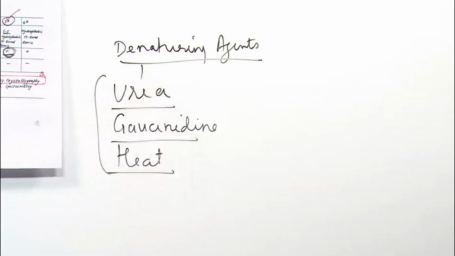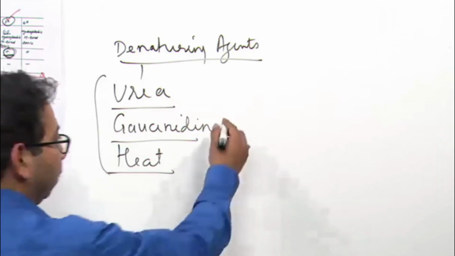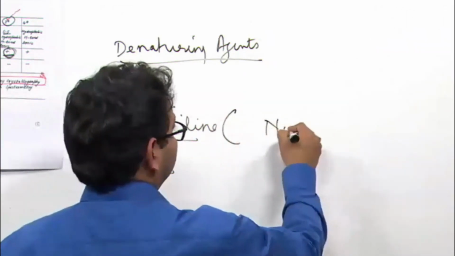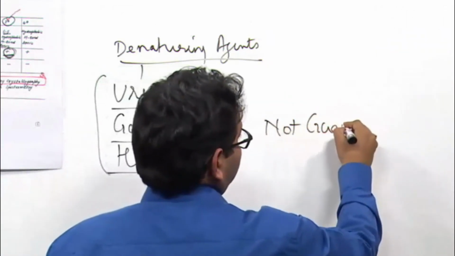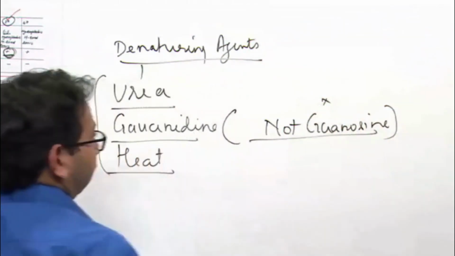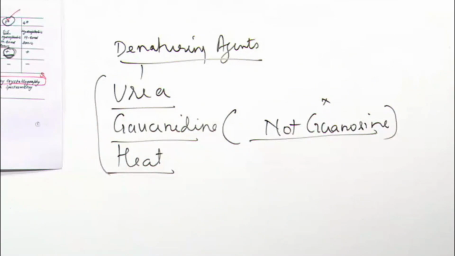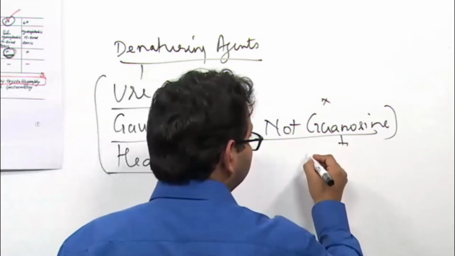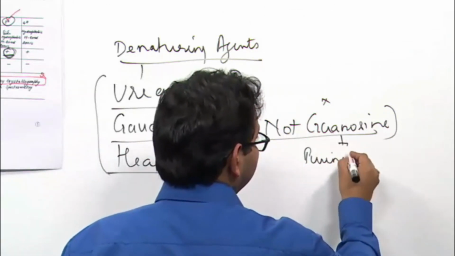These are common denaturing agents. Point it out, this denaturing agent is guanidine, not guanosine. Guanosine is a purine nucleoside.